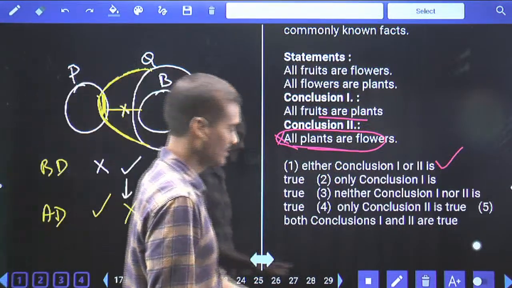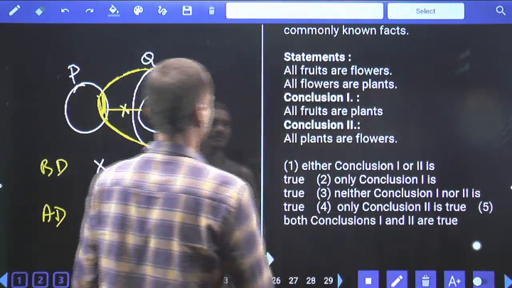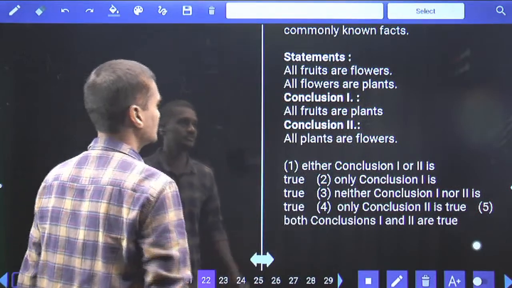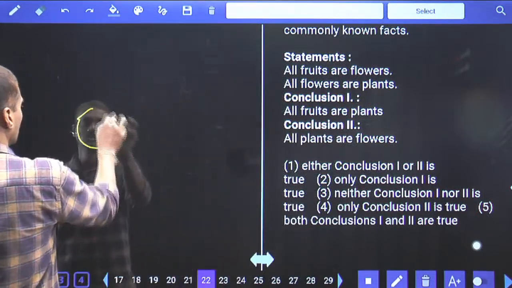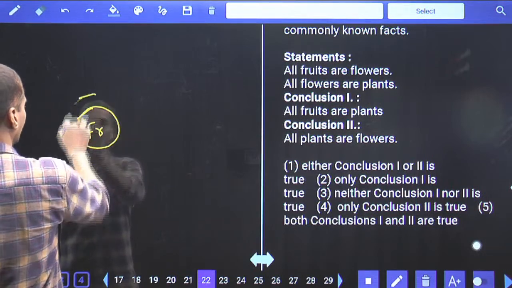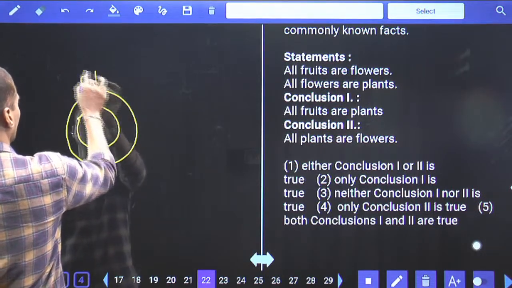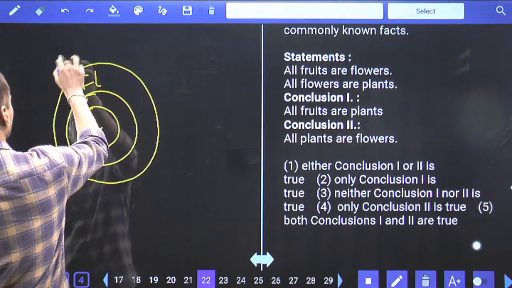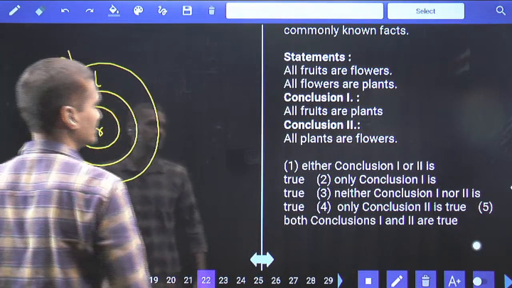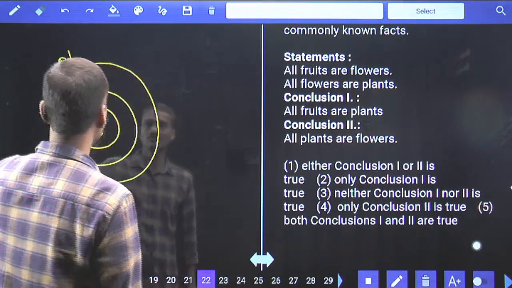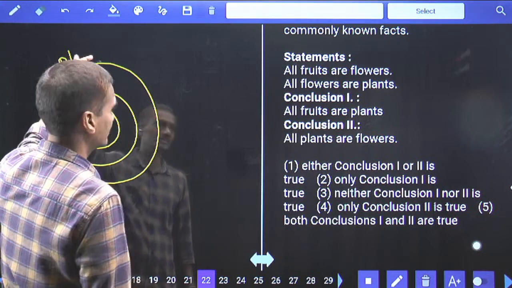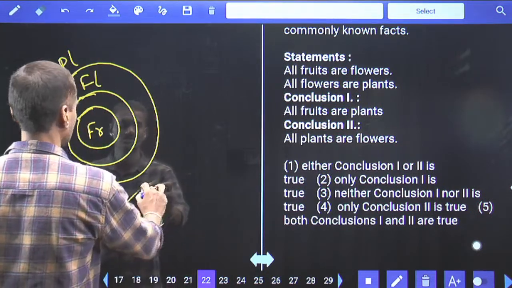Done with this? Then coming to the 22nd. Now in this 22nd, all fruits are flowers, all flowers are plants. All fruits are flowers, and all flowers are plants. First one, all fruits are plants. Fruit is here, plant is here, all fruits are plants is definitely true.